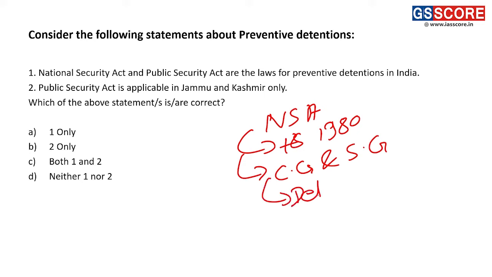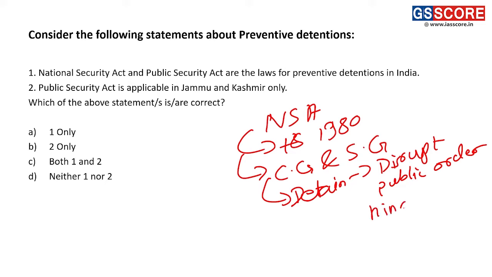to detain a person who, through his act, may disrupt public order, that is the law and order situation, or he may be a hindrance in the supply of basic commodities.